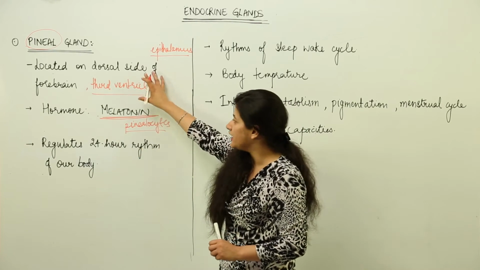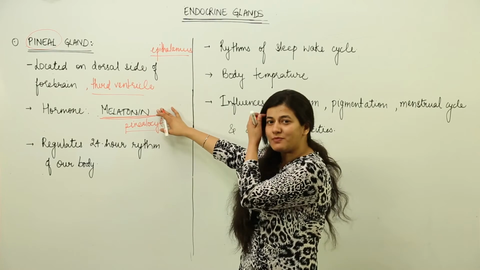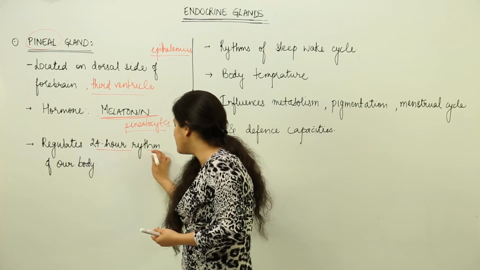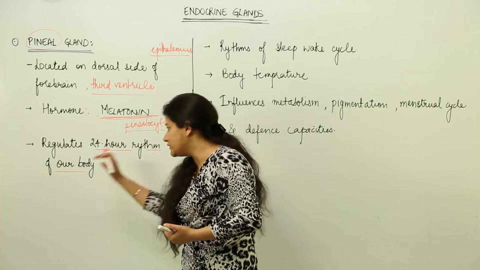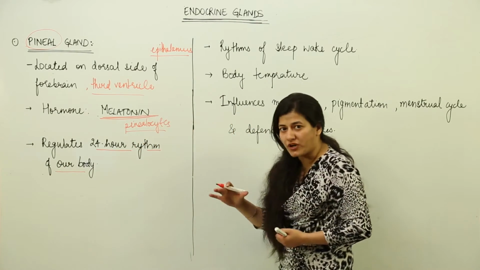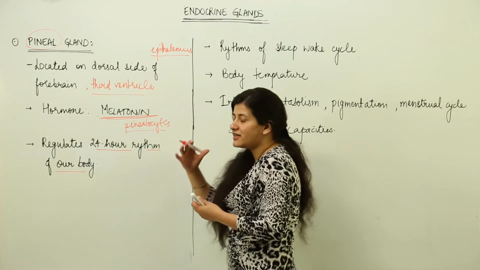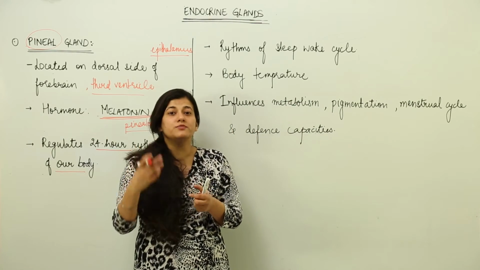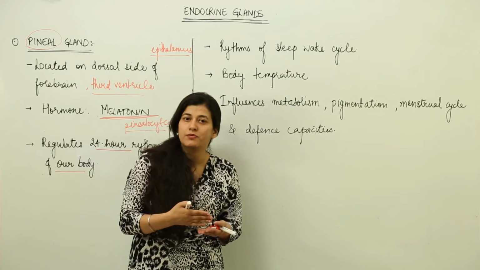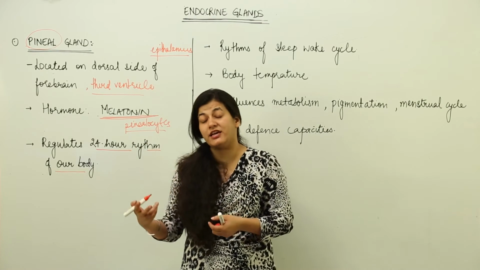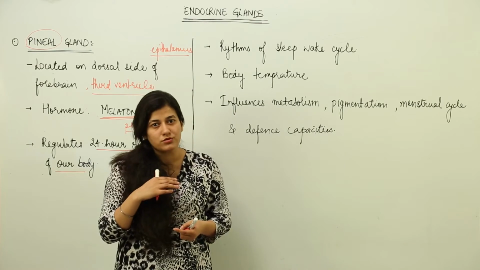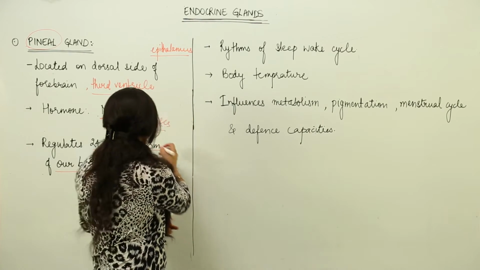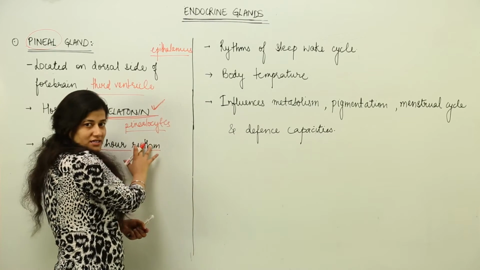Okay, so the pineal gland secretes melatonin, and this melatonin is very important for regulating the 24-hour rhythm of our body, that is otherwise known as circadian cycle of the body. Now your body knows that it is this time, it is this age of your body. How does the body come to know that at this age the puberty has to arrive, at this age the senescence period has to start? Because the body itself has its own clock which is regulated by the secretion of this hormone, that is melatonin.